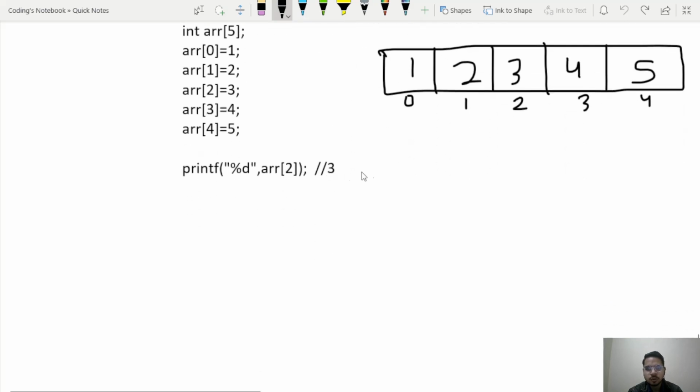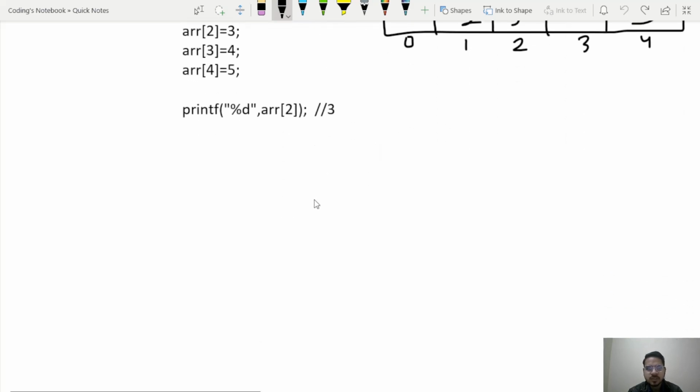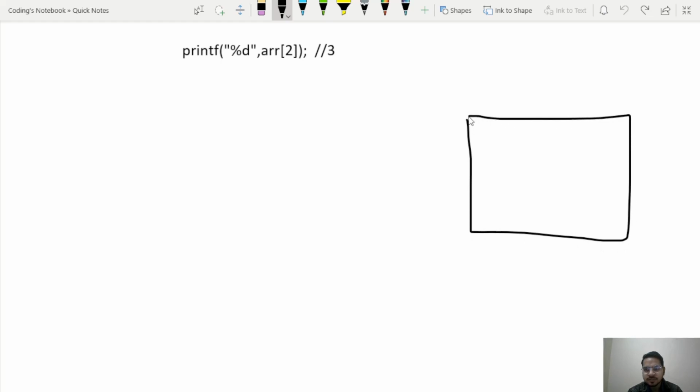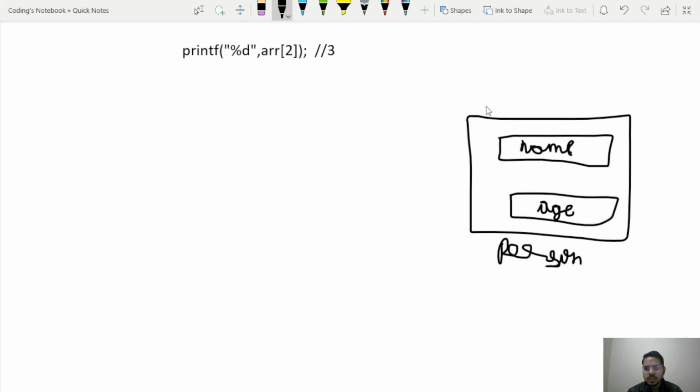This time I want to create my own data type. I want to create a data type like person. I will name the data type person, and what will it have? A person can have a name and an age. So you can imagine something like this: this is a person, it has some name and an age. So my data type is person and person has two properties, one is name and one is age. Now I want to create this data type person, and from this data type I will create variables of type person. So how to do that?